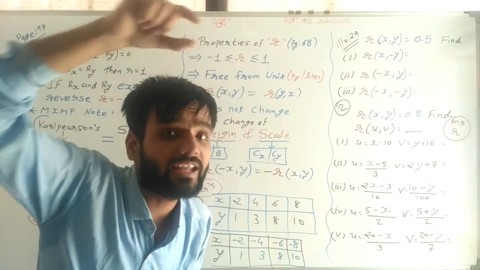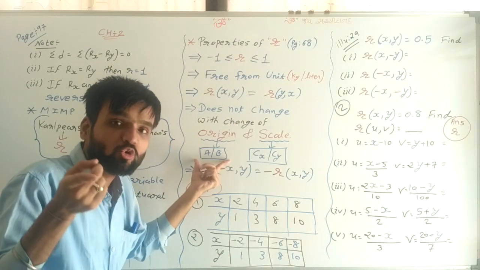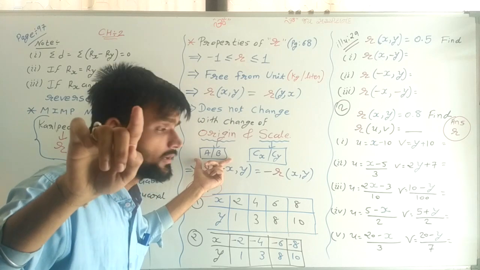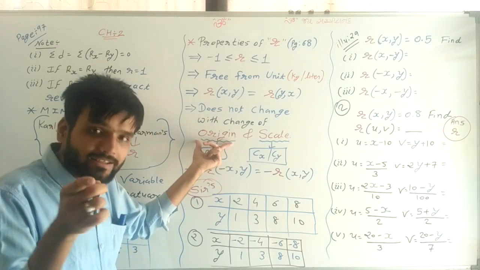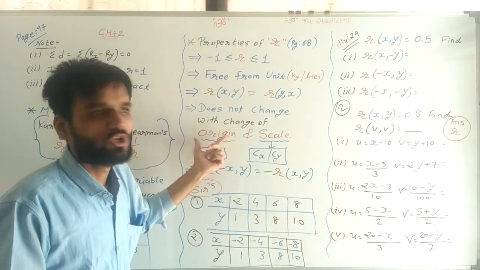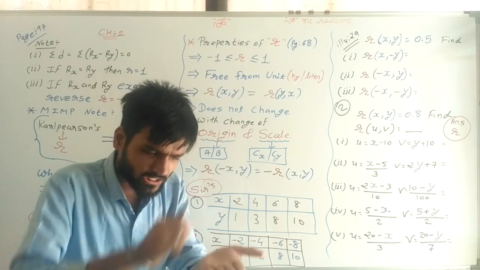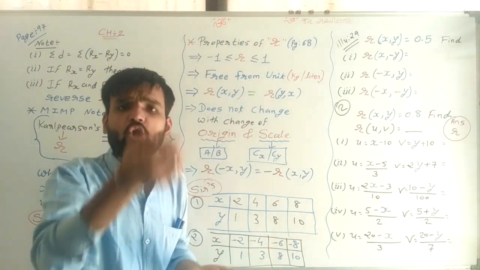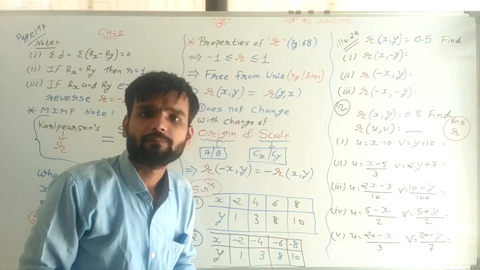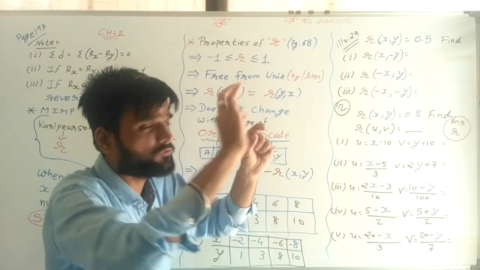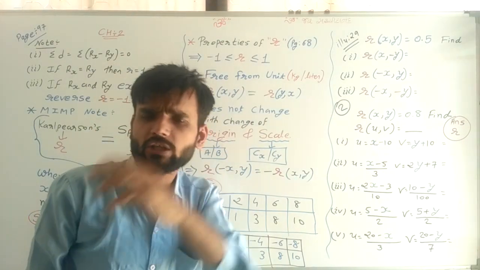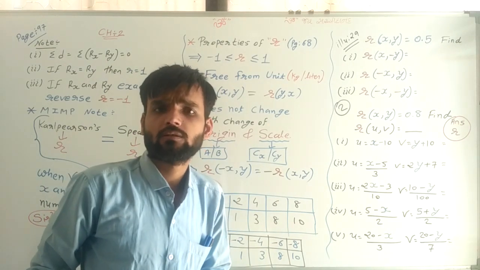In that, A and B are assumed, and it is called change of origin. So change of origin means whatever we are deducting from the original value of x and the original value of y. Now think, if we are deducting, is there any difference in the answer? Think about it. There is no difference in the answer.